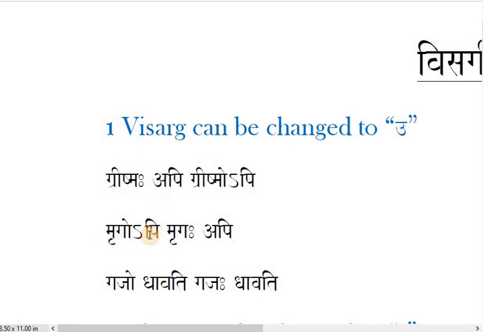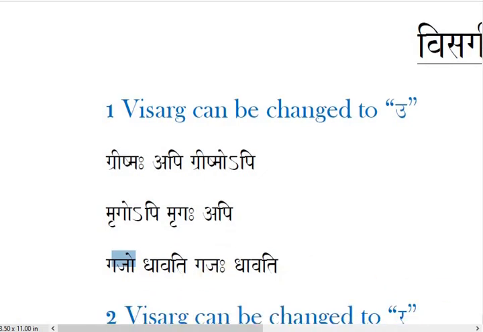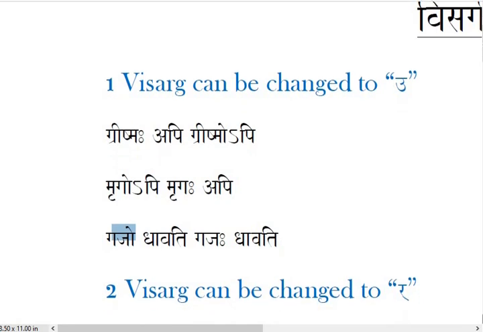Here see mrugopi. How can you disjoin? Mrugo means mrugaha, and next is a, api. Mrugaha, api. Here there is no a sound next, because Visarga already changed to U and O, ultimately O. Gajo dhavati, gajaha dhavati. So here we understood Visarga is converted to U like this.